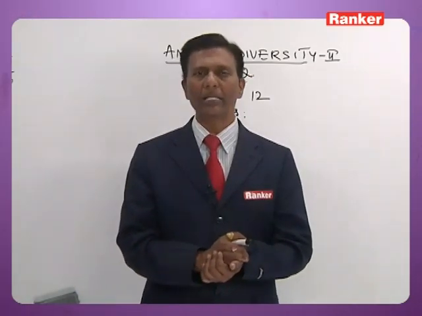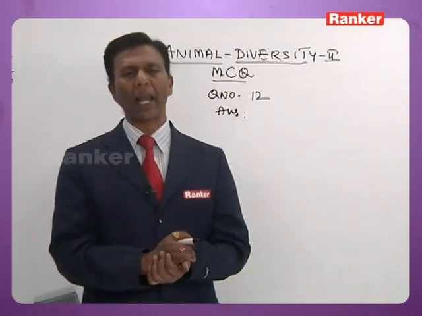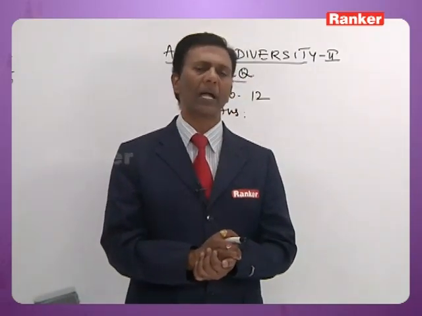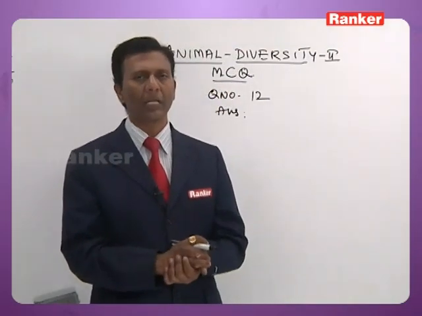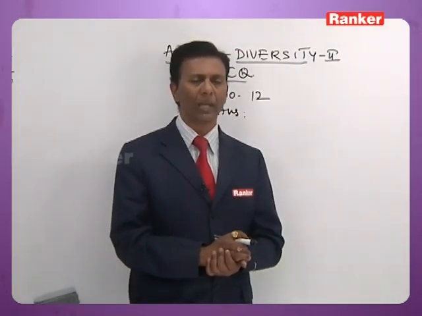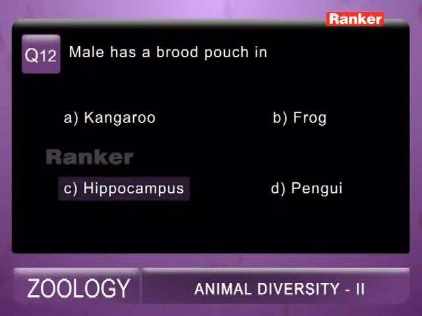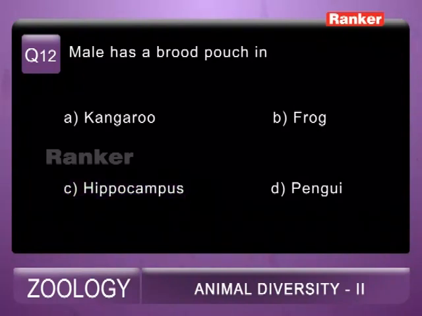The entire body is covered by bony scutes, and unlike all the other fish, hippocampus swims vertically in water and it's commonly called seahorse. So these are all the unique characteristic features of hippocampus. As per this question, the male has a brood pouch in hippocampus. So the 12th question correct answer is C, hippocampus.